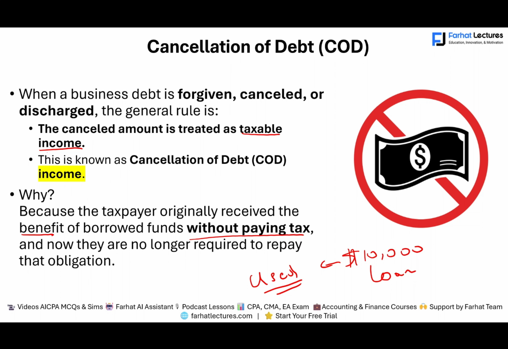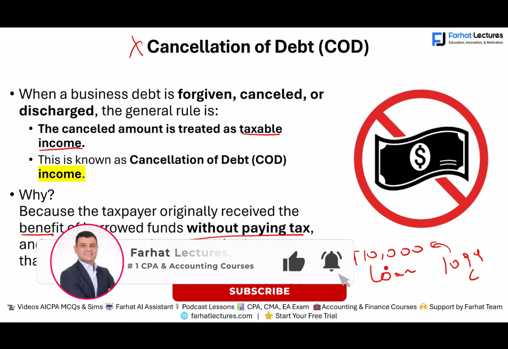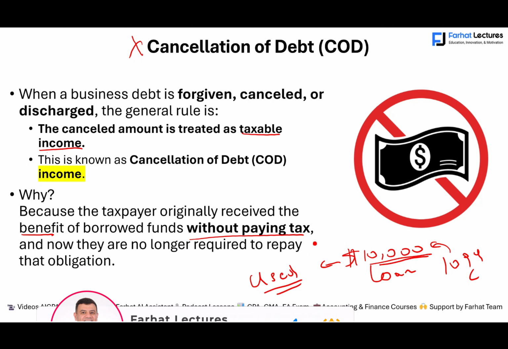A loan is not income, so this was a loan. But now, since you cannot pay it back, there was a cancellation of debt. The bank says, you know what, I'm going to issue you a 1099-C cancellation of debt for this $10,000. Once this happens, you no longer have to pay it back. What does that mean? It means this $10,000 is now income taxable to you. That's the general rule, and I hope it makes sense.